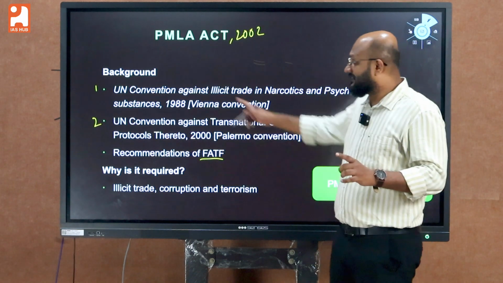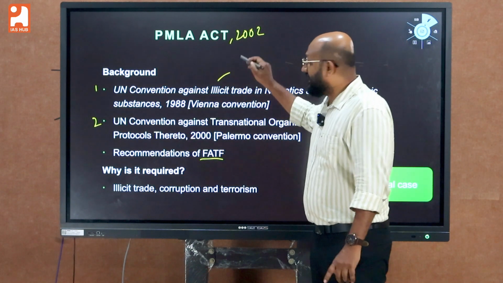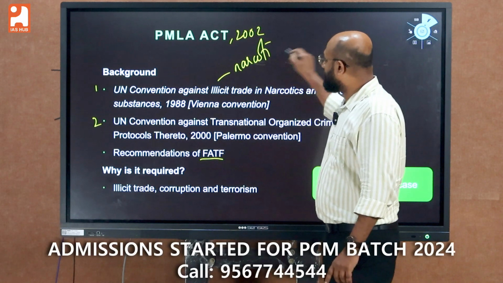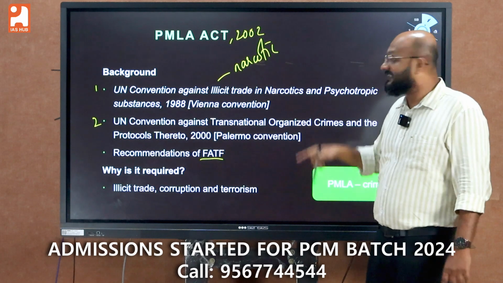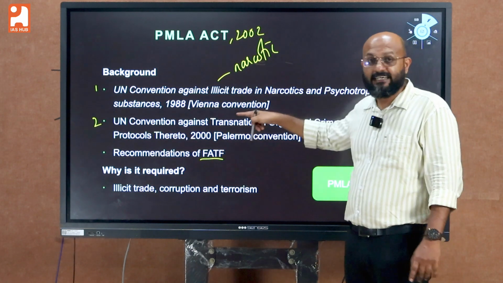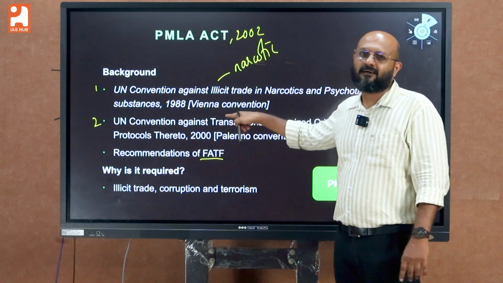The first UN convention was specifically targeting the narcotic trade. It is known as the UN Convention Against the Illicit Trade in Narcotics and Psychotropic Substances 1988. It is commonly called the Vienna Convention.